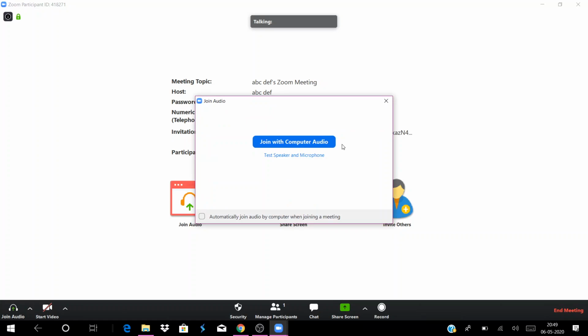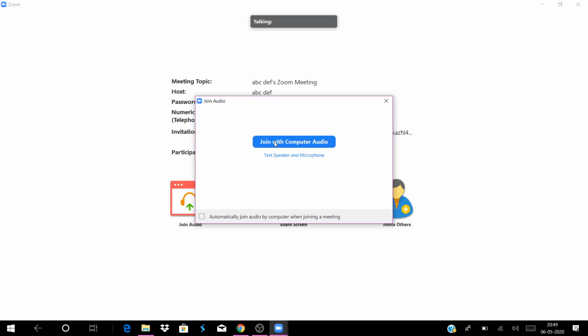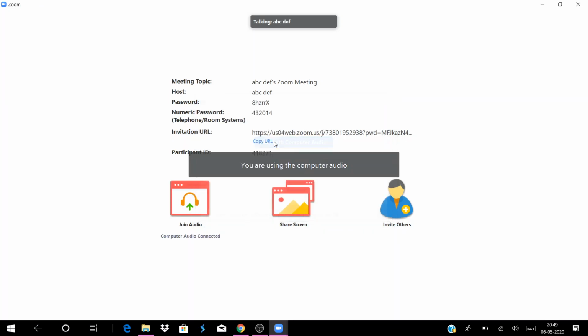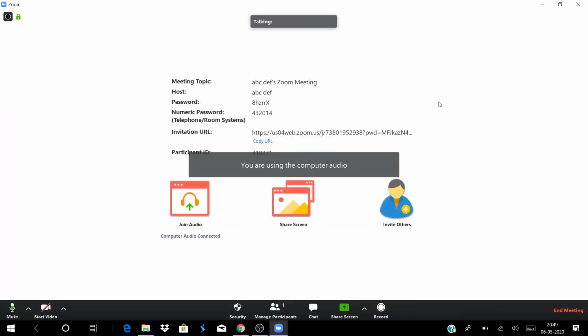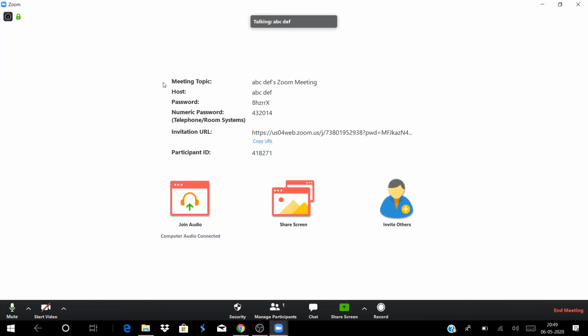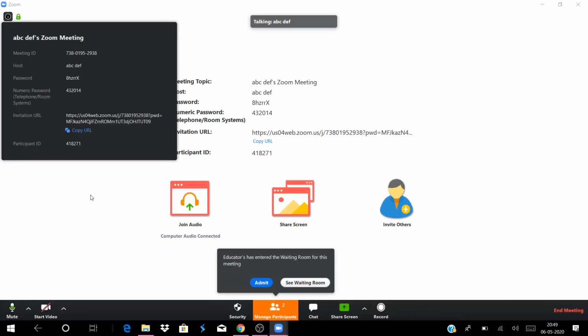It asks you whether to join with the computer audio, and I'll click yes, why not. If you have any other device connected, you can use that also, but I don't have any such. Now if you want to invite others, you can just copy this URL and post it in your WhatsApp or any of your group.